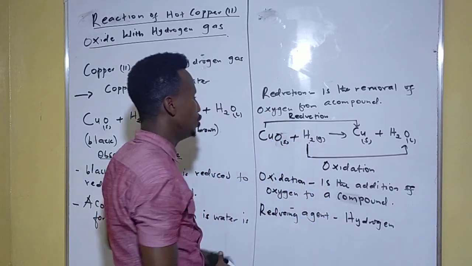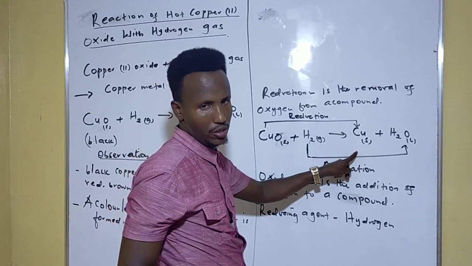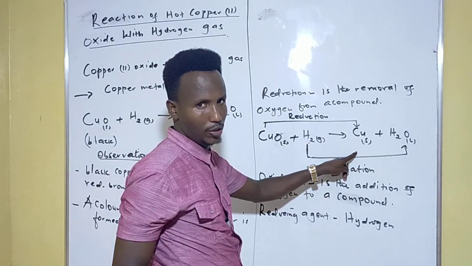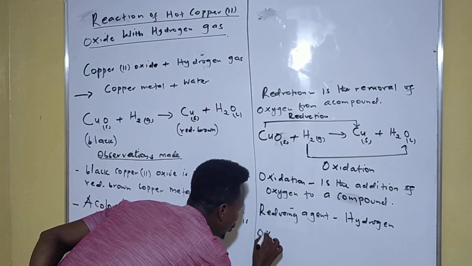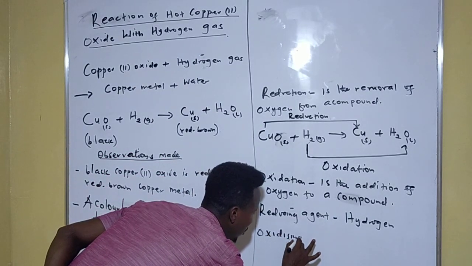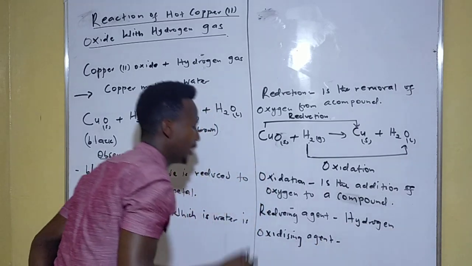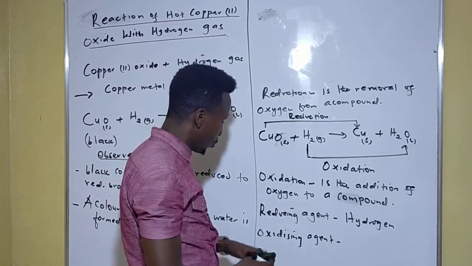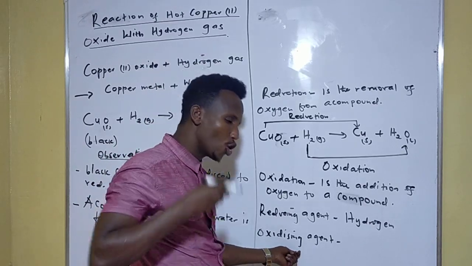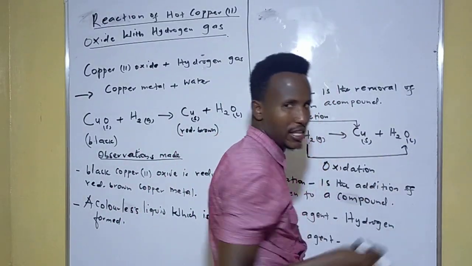Hydrogen gas is our reducing agent because it is reducing copper oxide to copper metal. Can't you see that? We also have what you normally call the oxidizing agent. An oxidizing agent is a substance which oxidizes another substance, meaning it adds oxygen to another substance.